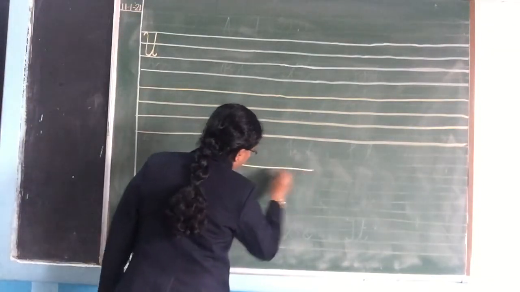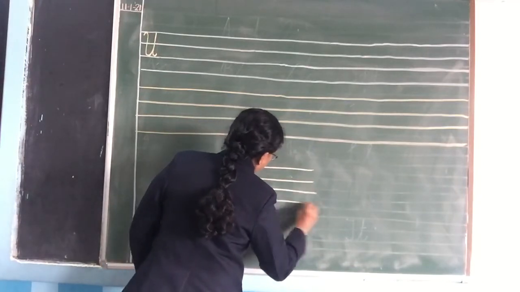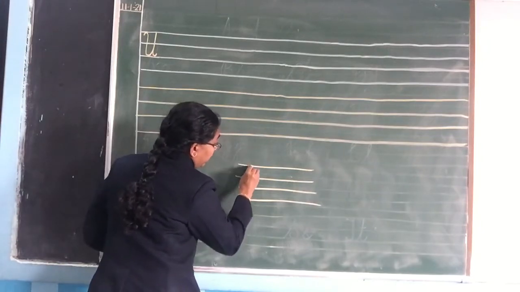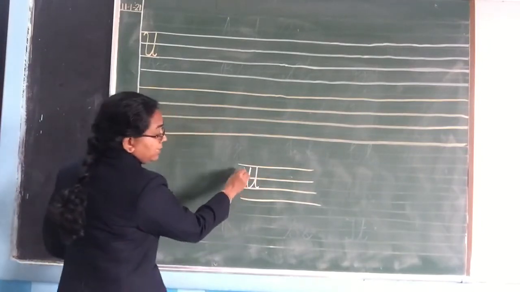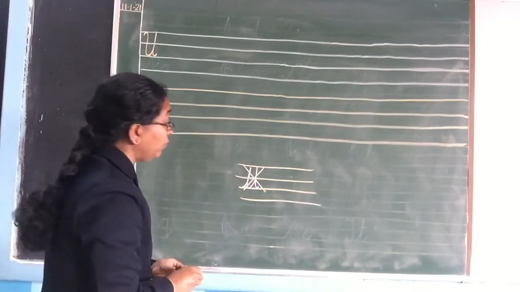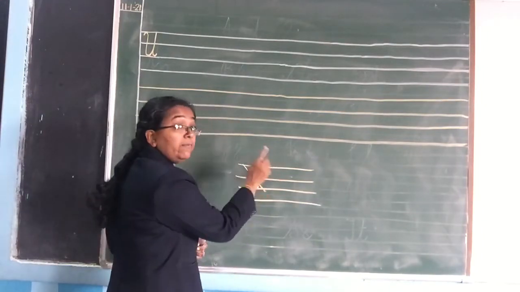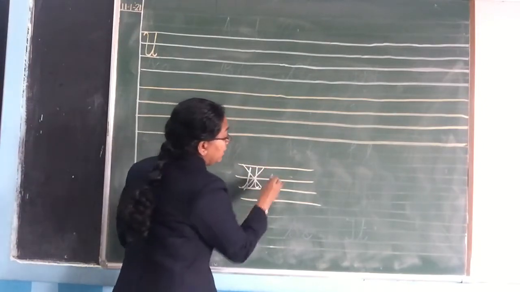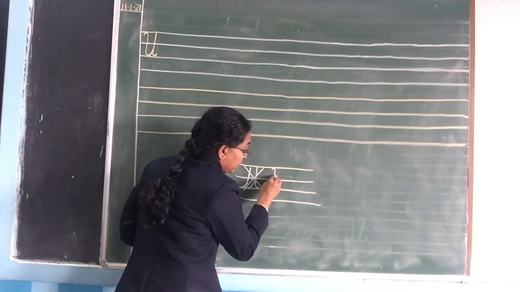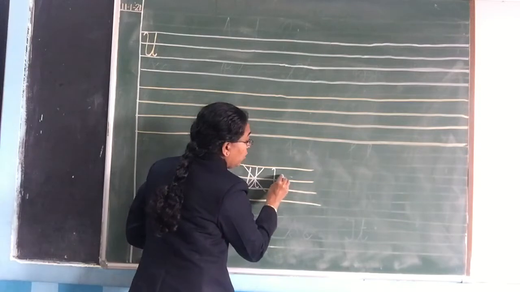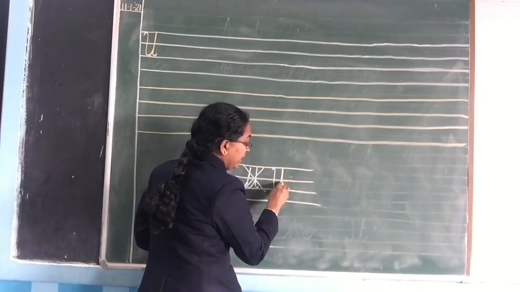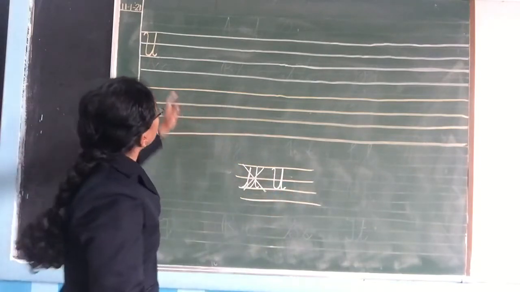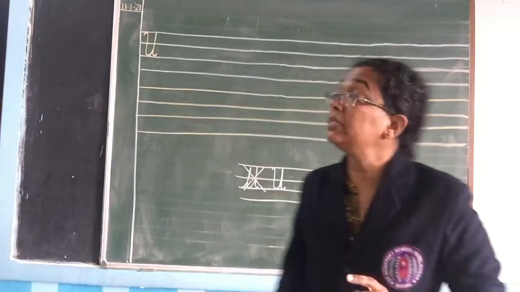But many of you are writing capital U like this. See, when you are writing capital U, you will not start from the third line like this. This is wrong. Okay? You will write capital U from the first line always. Always remember that. From here, from the first line, you will make a small curve, come to the third line, again go up to the first line, come back again, touch the third line and make a small curve. This is how you have to write capital U.